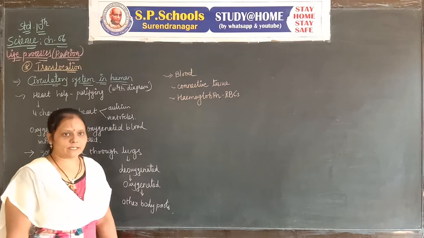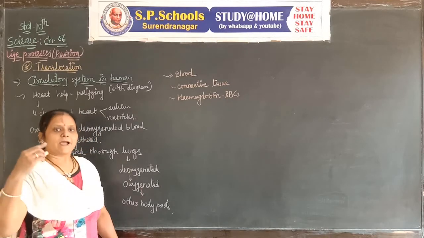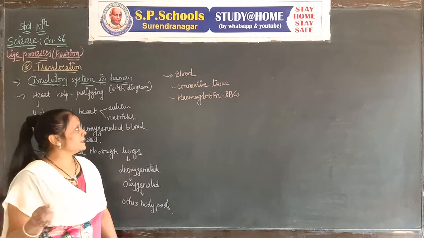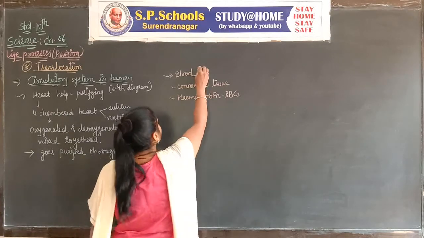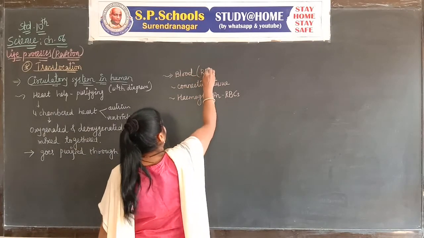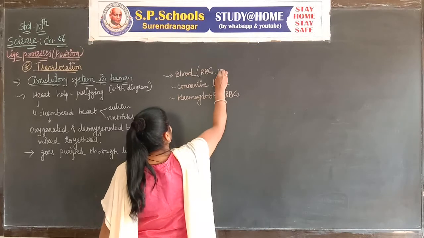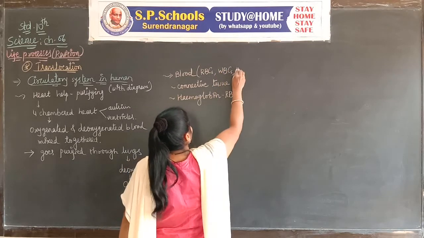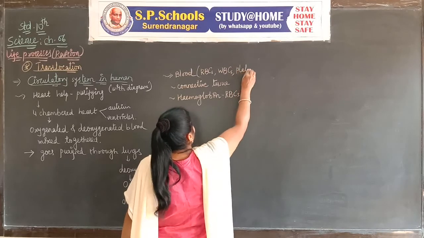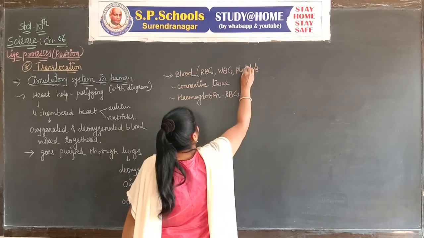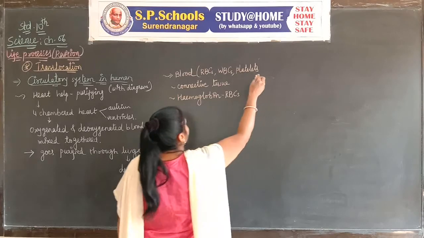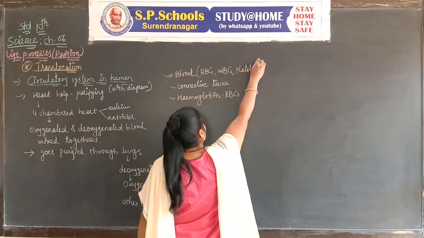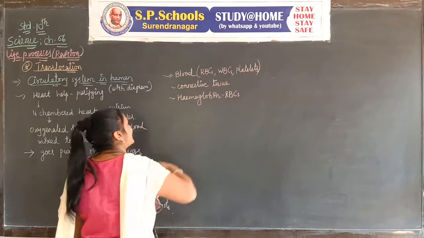Blood contains three types of cells: RBCs, red blood cells, WBCs, white blood cells, and blood platelets. So hemoglobin is present in the RBCs.